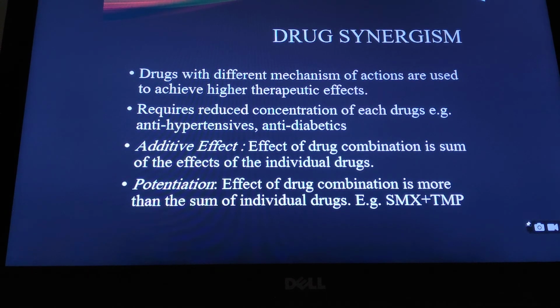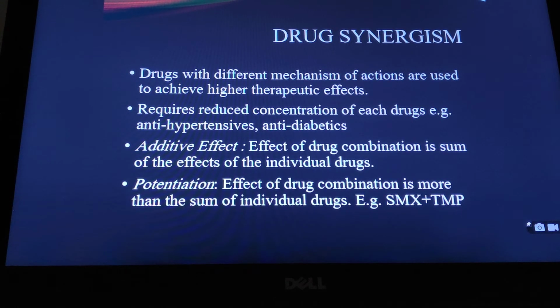Like drug antagonism, there is another phenomenon called drug synergism, where the 2 drugs are complementary to each other. There is an addition to the effect. There are 2 different mechanisms of action to achieve a higher therapeutic response. And drug synergism helps to reduce the side effects also, because the dose required for 2 drugs given together is lesser than for the individual drugs. In the treatment of hypertension, say the use of 2 or 3 antihypertensive drugs, or in diabetes, the use of 2 or 3 antidiabetic drugs, these are examples of drug synergism.